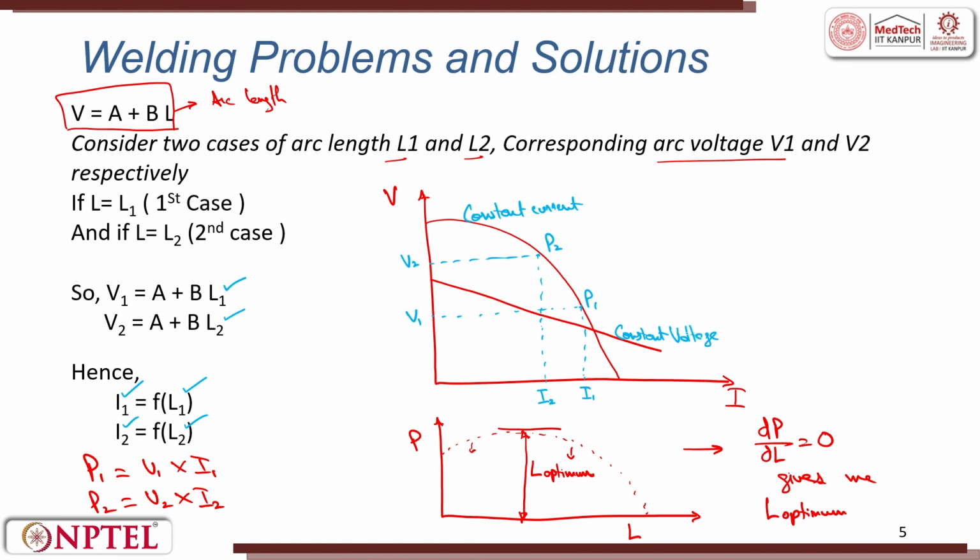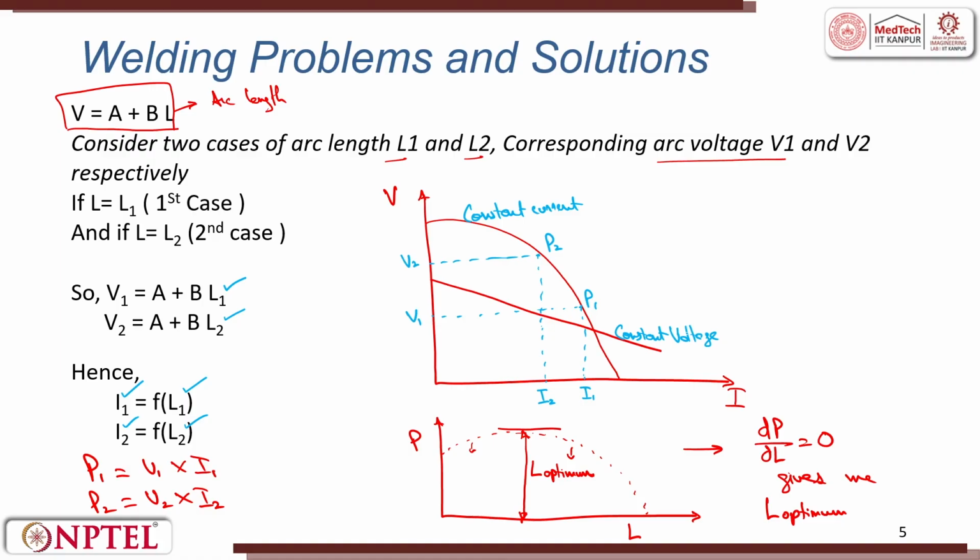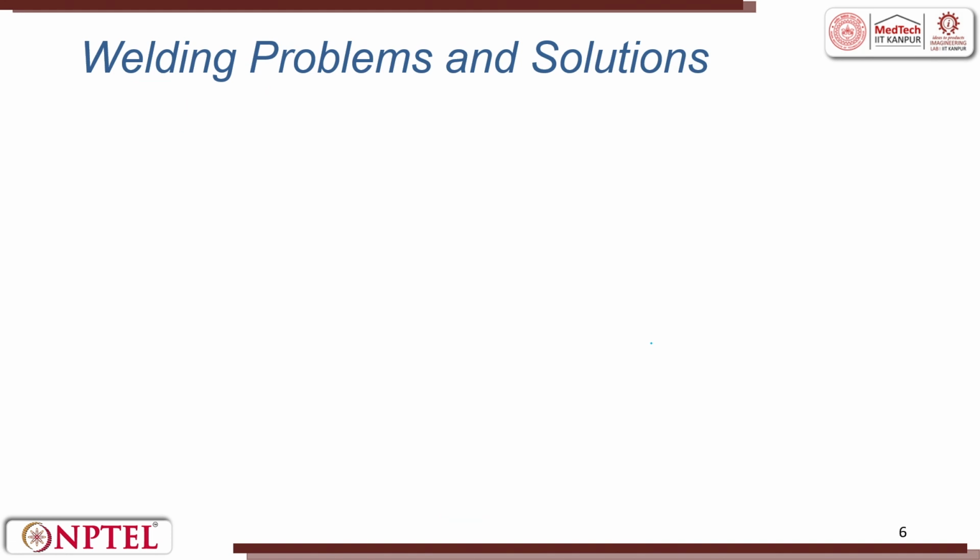In the constant voltage curve, with a very small variation in voltage, the current variation is very high, and in the constant current curve, a small variation in current does not lead to very high variation in voltage. I will show you how. I will just redraw this figure, constant current and constant voltage curves, and show you how it varies. It is something like this.